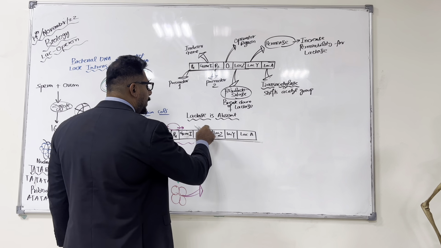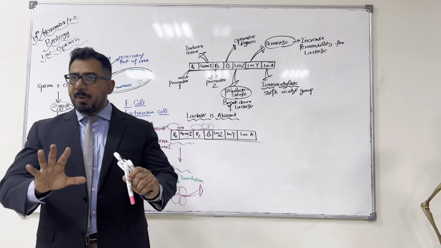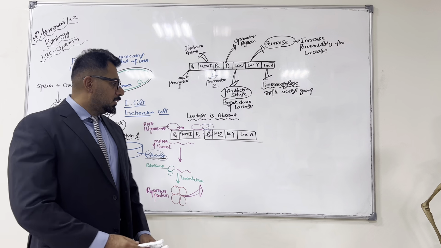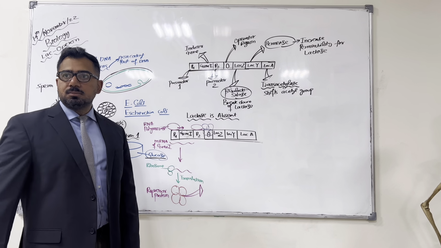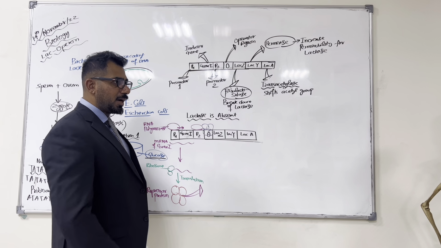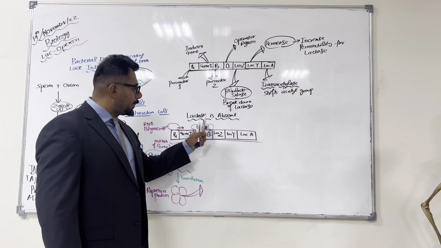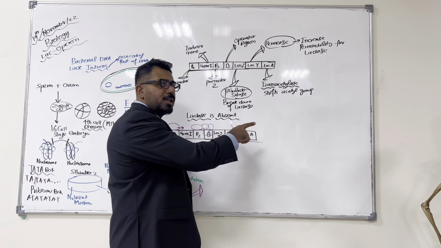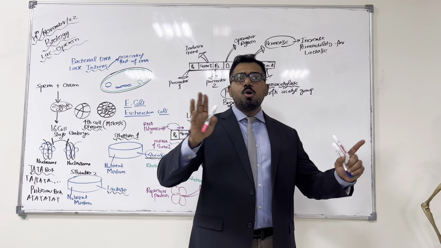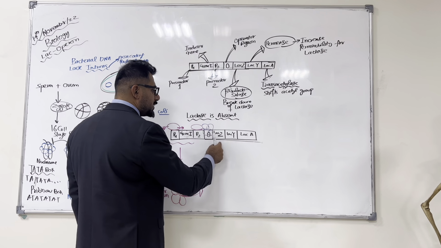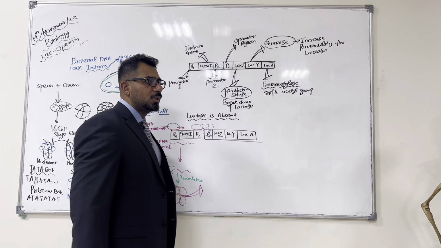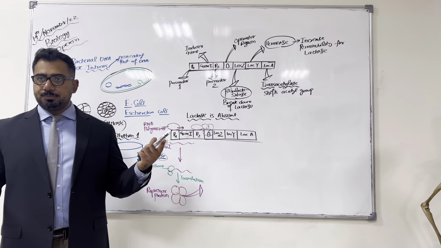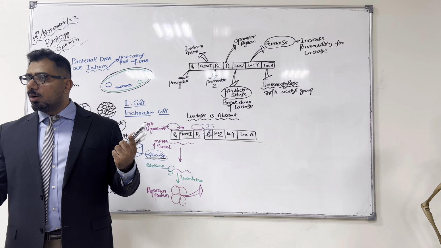The word repressor itself means suppressing, stopping, right? A speed breaker is there, a wall is there. So when this repressor protein is bound to the operator region, RNA polymerase cannot move forward. No transcription will take place of Lac Z, Y and A. The gene is turned off.